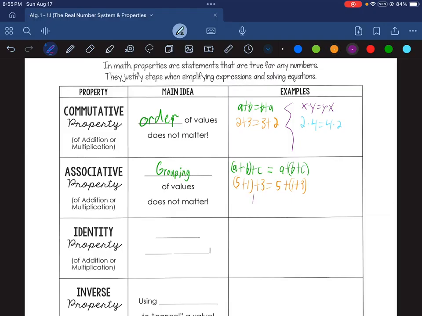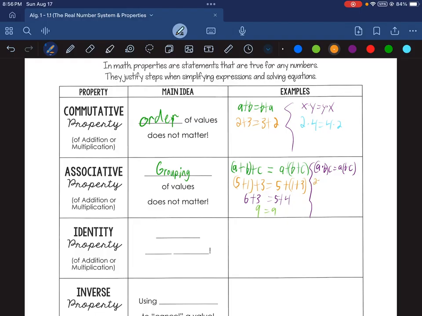Just to showcase that, it would be 6 plus 3 compared to 5 plus 4, and both of those would get you 9. This is also true for multiplication. If we did a times b times c, and a and b were in parentheses, meaning do those first, or b and c were in parentheses, so you do those first, either way the result's the same.